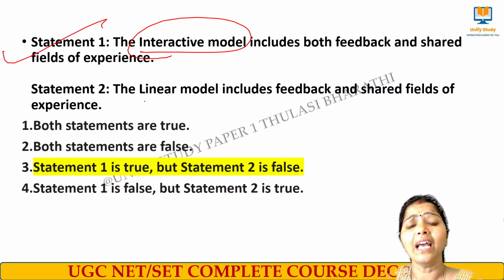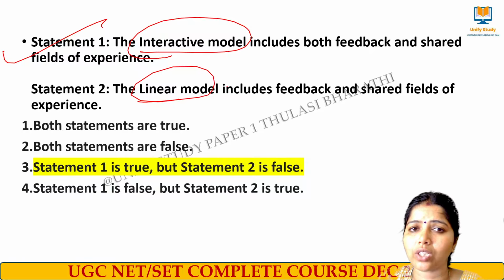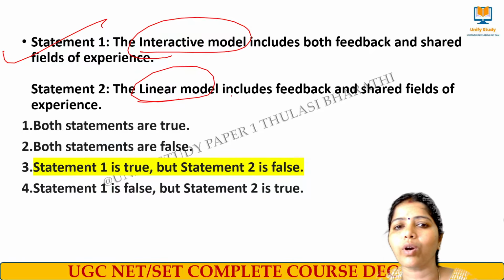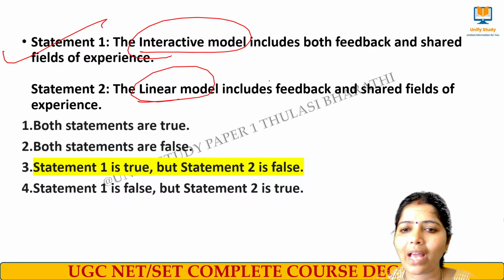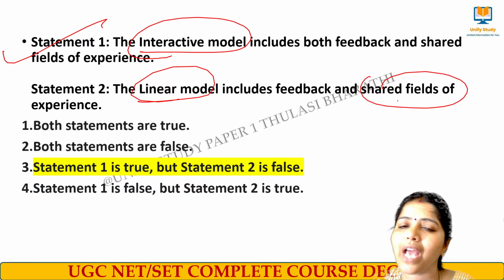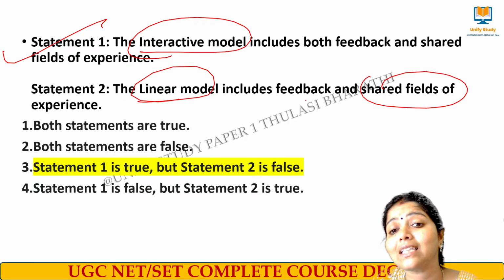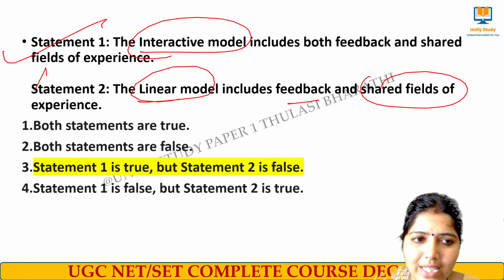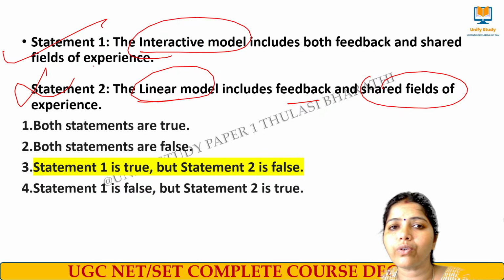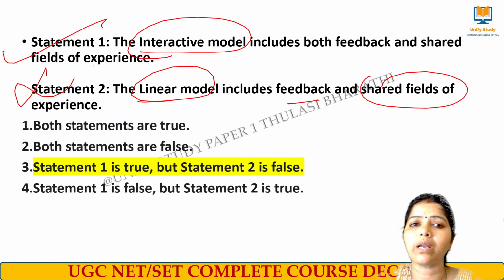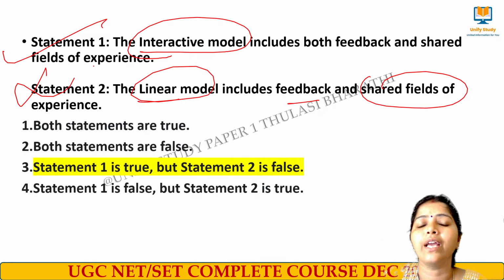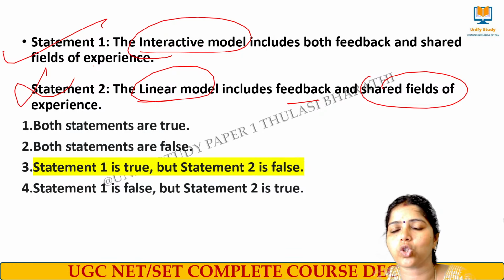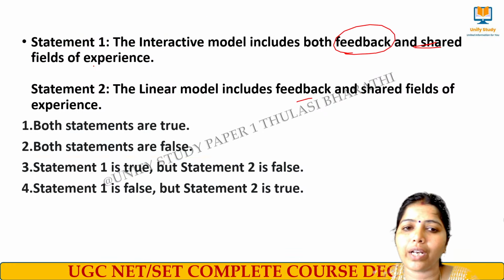Whereas in linear models like Aristotle's model, SMCR model, and Lasswell's model, there is no concept of a shared field of experience, and at the same time there is no concept of feedback. So this statement is said to be wrong. Very good. Please don't forget to remember which type each model belongs to, and the terms that are importantly used there.